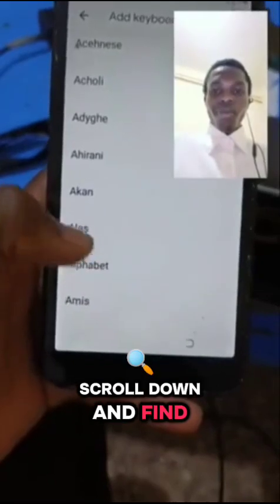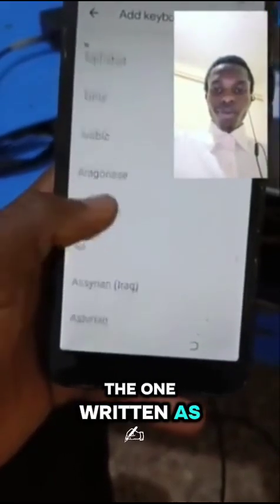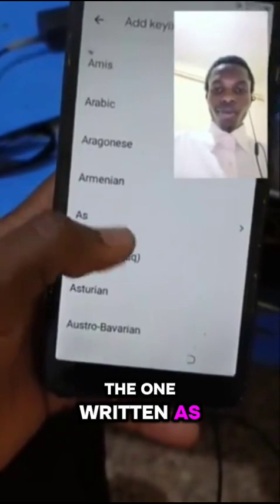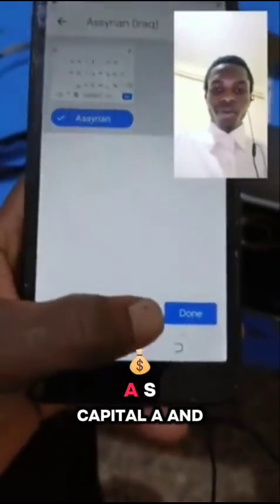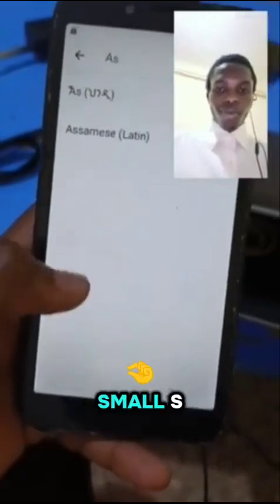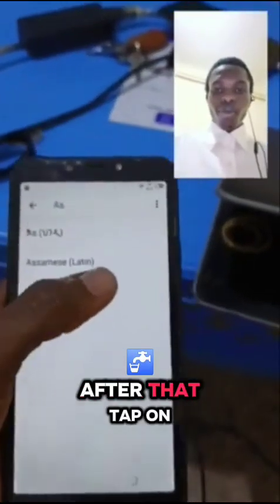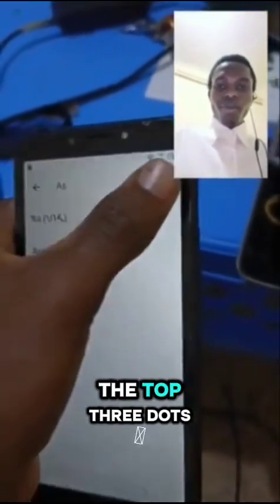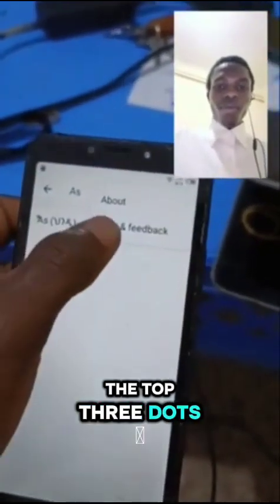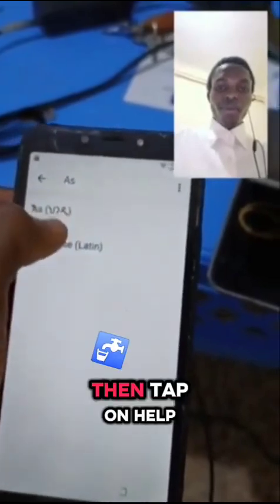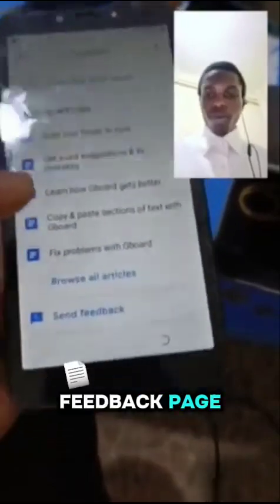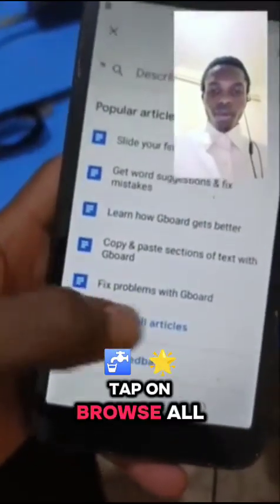Scroll down and find the one written as AS, capital A and small s. After that, tap on the top 3 dots at the top of your screen, then tap on help and feedback. At the help and feedback page, tap on browse all articles.